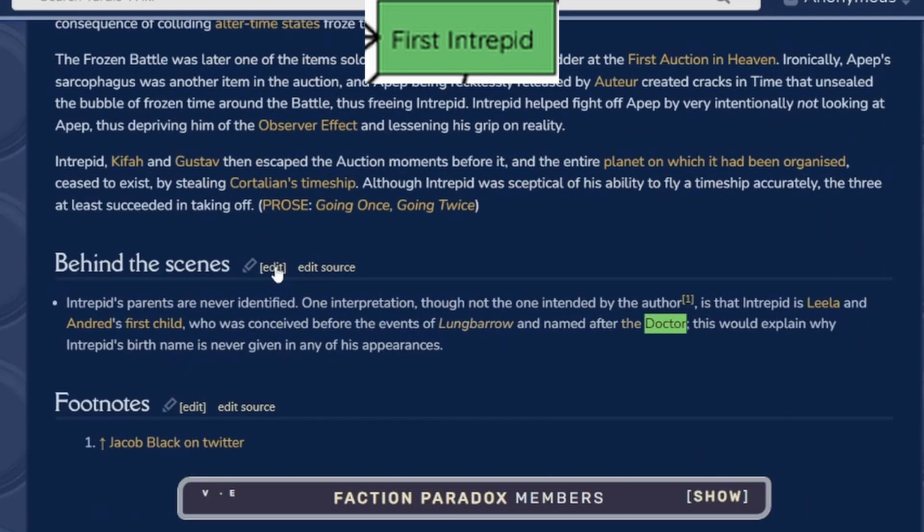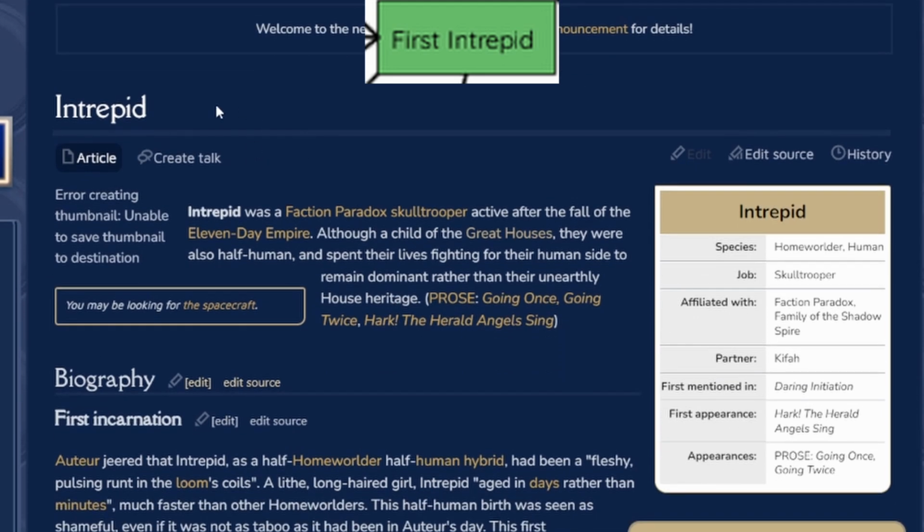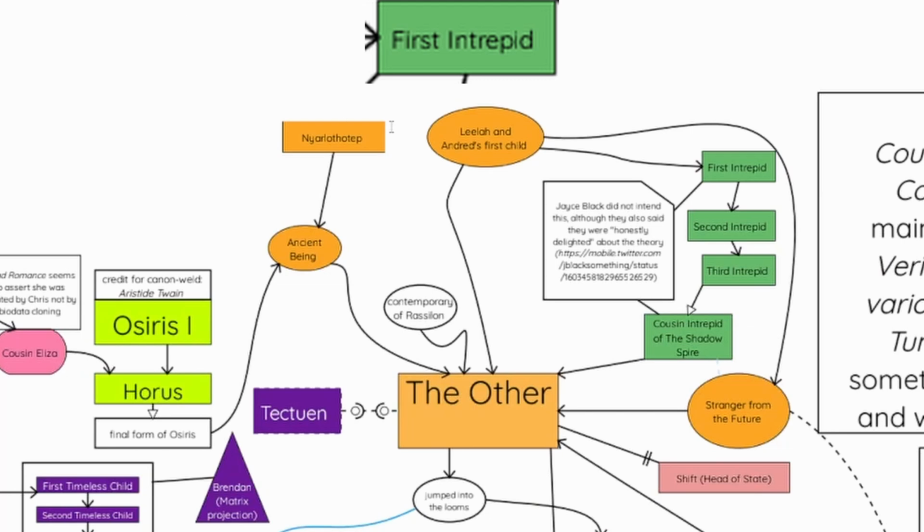Intrepid's parents are now identified. Intrepid is Leela and Andred's first child, who's supposed to be the Doctor. So I guess that's an interpretation. Technically, it would be the Doctor. That's where you used to get the idea, and I guess he regenerated a couple times. Then you get into these guys, and then became the cousin, which is one of the higher ranks of the faction paradox. Okay, fair enough. It's written here that I guess they were not the original intent, but you can view it as that.